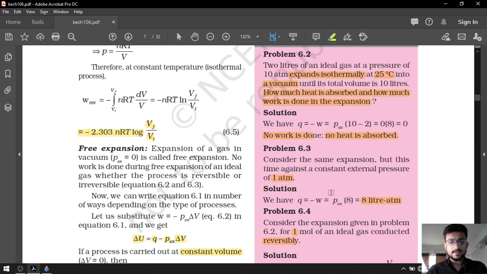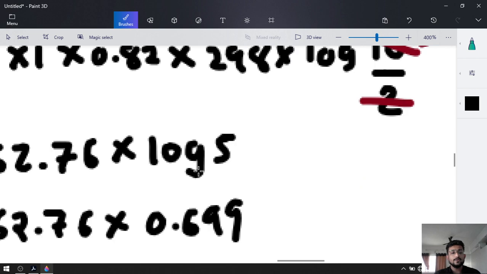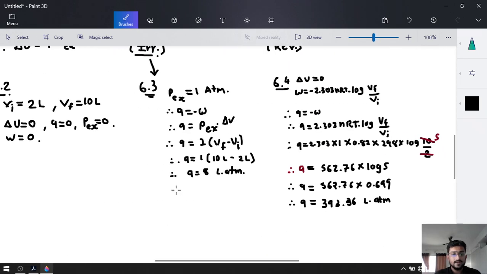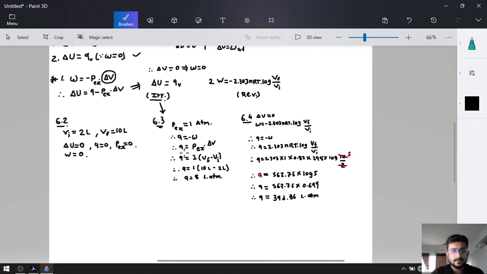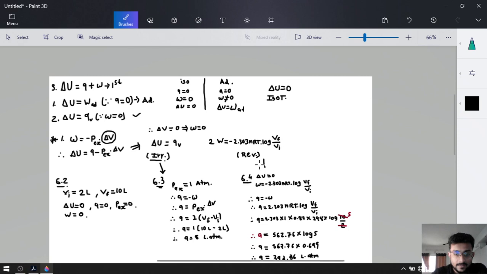Okay, look at the answer. Got it? So this way you can use the formulas that we have derived in this lecture. All the formulas can be used. That was the reversible sum.